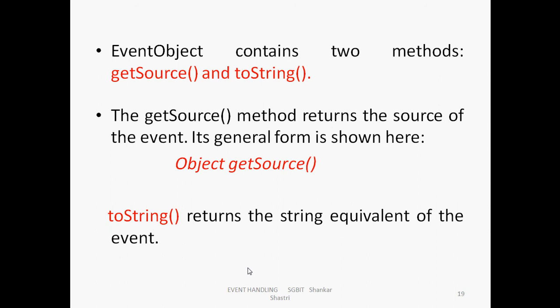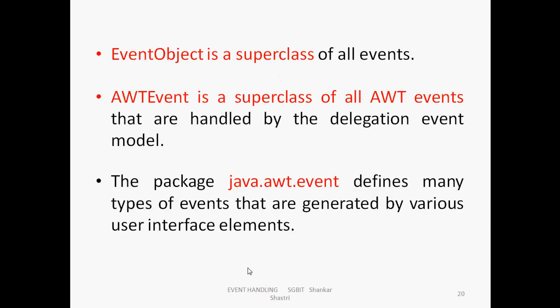It gives the object that is sending the notification to this event object. toString returns the string equivalent of the event. In terms of string messages, the particular event type is displayed using this toString function.